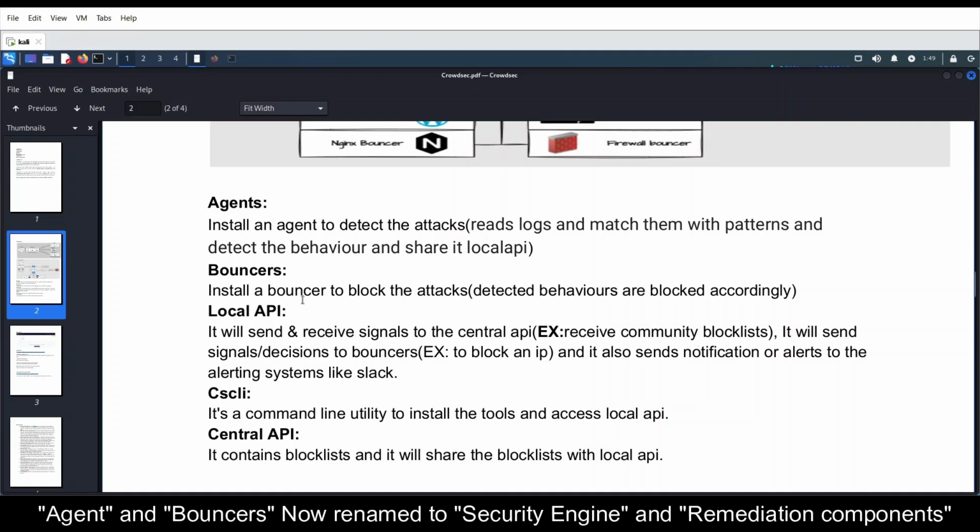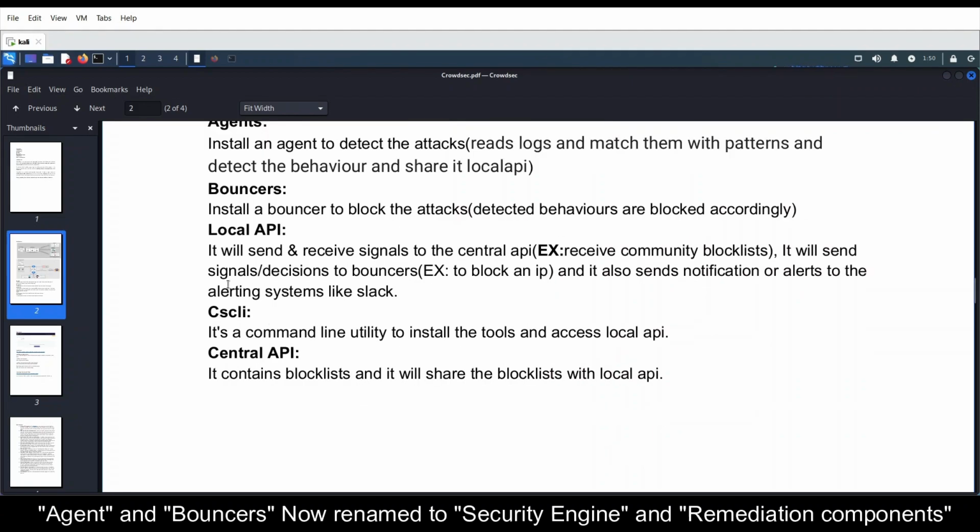Okay, so simply speaking, bouncers are like an IPS, so it will completely prevent malicious activity. Prevent means it will increase the security, it will block the particular malicious actor. Whenever it detects malicious behavior from a particular IP or person, it will completely block that IP. It will share those results with the local API. Whenever some actor is blocked by a bouncer, those results will be shared with the community. Okay, so then coming to local API.